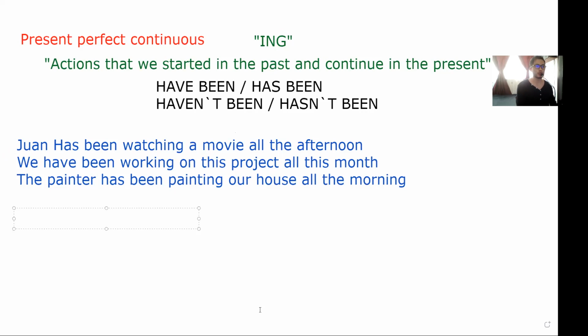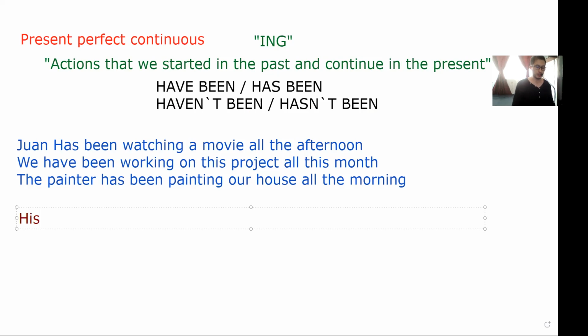Then let's move to negative examples. So remember, for negative examples, we must use haven't been or hasn't been, which are these auxiliaries. Haven't been, hasn't been. So let's go through the examples.